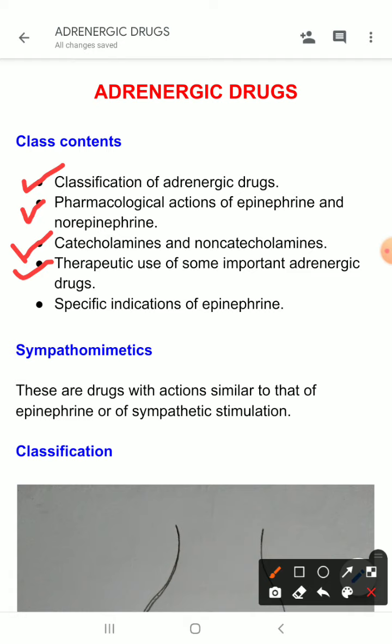Then the therapeutic use of some important adrenergic drugs, because adrenergic drugs are not used usually nowadays. These drugs are less popular and some drugs are obsolete. So, we will look at some important drugs which are used therapeutically. And then specific indications of epinephrine. Where do we use epinephrine nowadays?